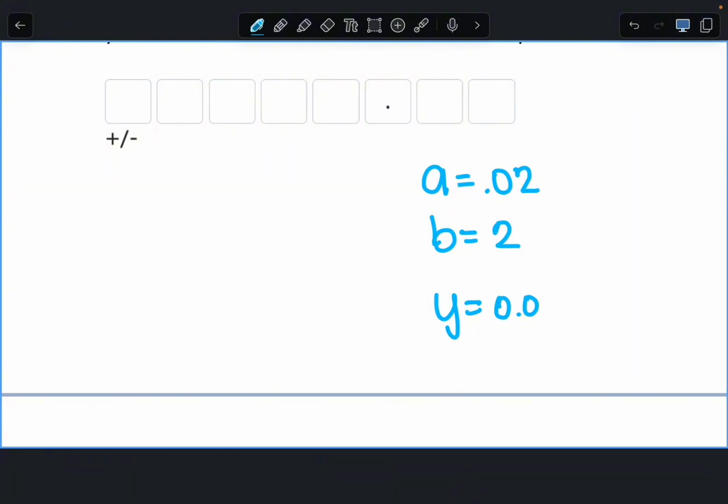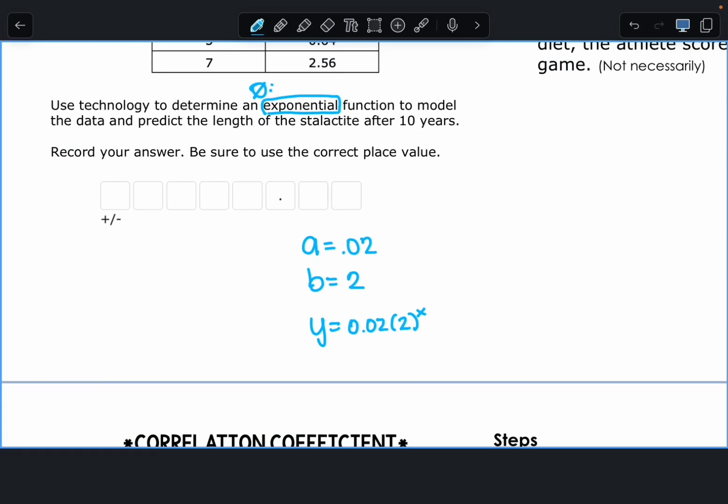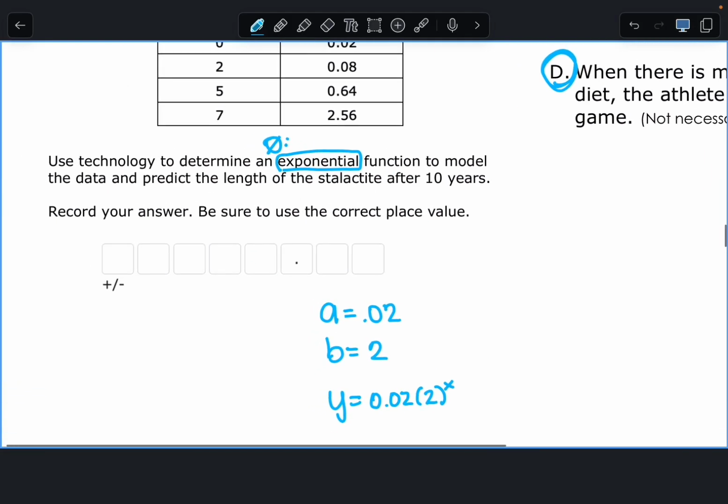0.02 times 2 to the power of x. But it's actually asking us for something a bit more. It says predict the length after what? 10 years. So if you go to the 10, that is your x value. If you go to the 10, what do you get? 20.48.